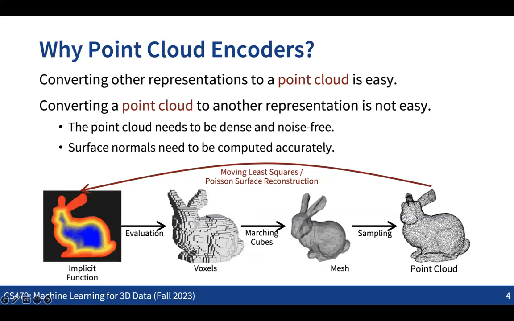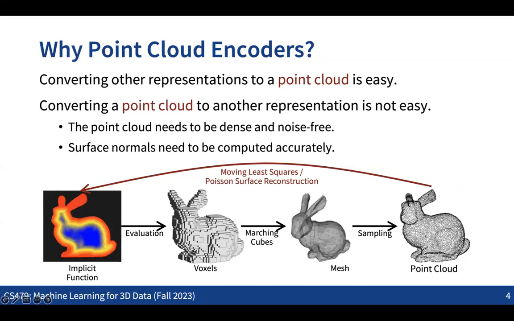But as we just have seen in the previous slides, the conversion from the point cloud to all the other representations is not that straightforward. Basically, we need to have a dense point cloud, and the point cloud also needs to be noise free, and we should also be able to get accurate surface normal information.